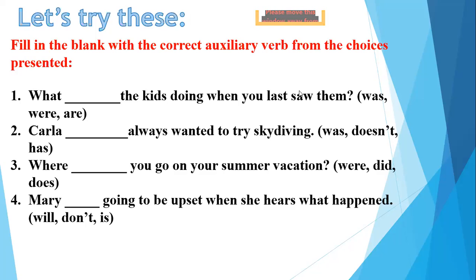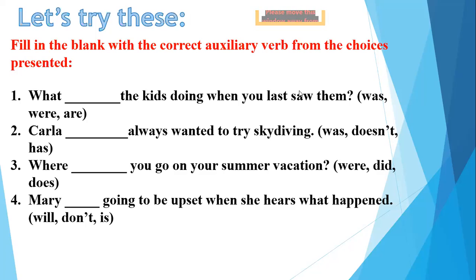Okay, so what were the kids doing? Definitely because it's kids. My kids will tell me definitely that because it's a plural word, so I'll put a were. I cannot put was. See, students, when you're putting the auxiliaries, make sure you say the sentence once. Try to say it with all three words. Like, what was the kids doing? What was doesn't sound good. What were the kids doing? Yes, that sounds right. What are the kids doing when you saw them last? No, definitely it's saw. So are cannot come here. Okay, so make sure you put the auxiliaries sensibly.